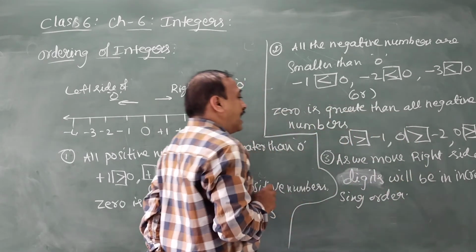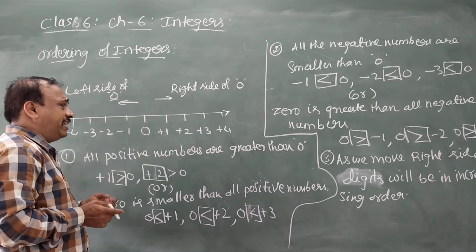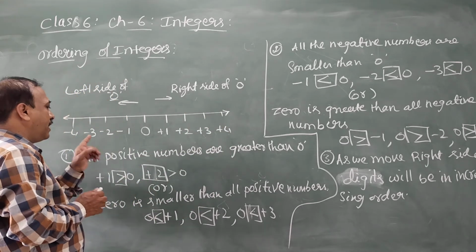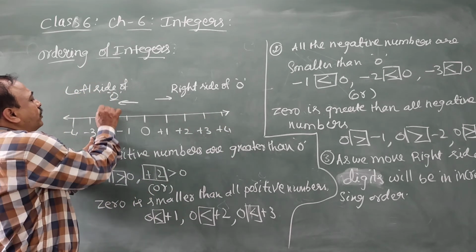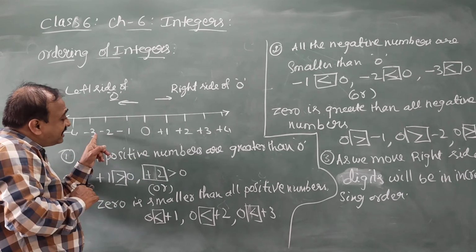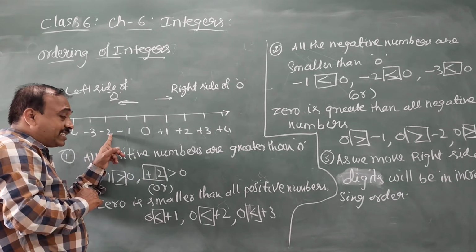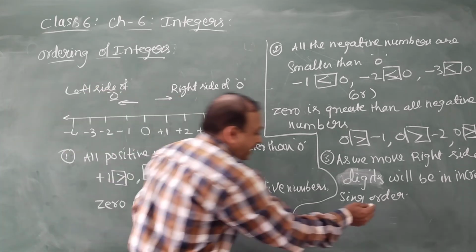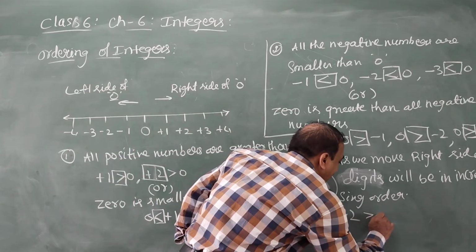That means, starting from minus 3, if you move to minus 2, the value is in increasing order. So minus 2 is greater than minus 3.